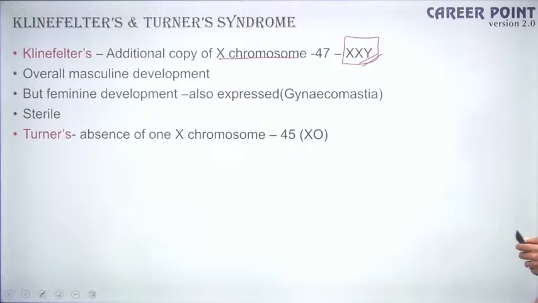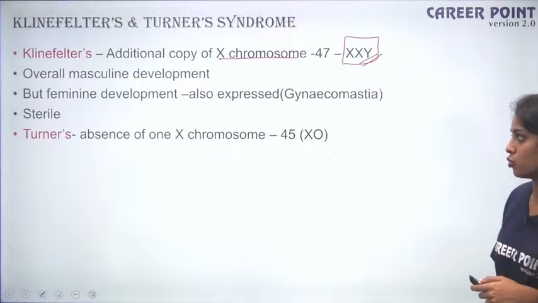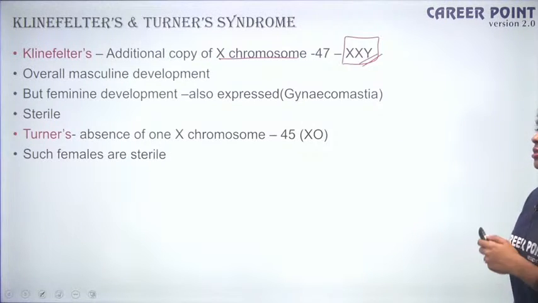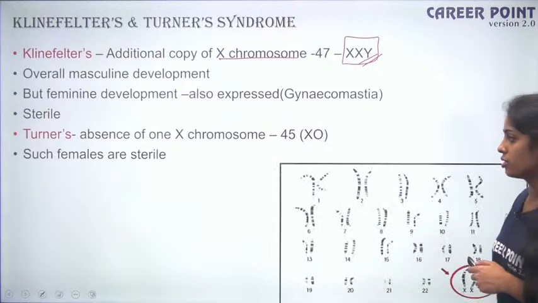Fine. Then Turner's, which is the absence of 1 X chromosome. So here you have only 45 chromosomes and not 46. Such females are also mostly sterile. So this is about your chromosomal disorders.